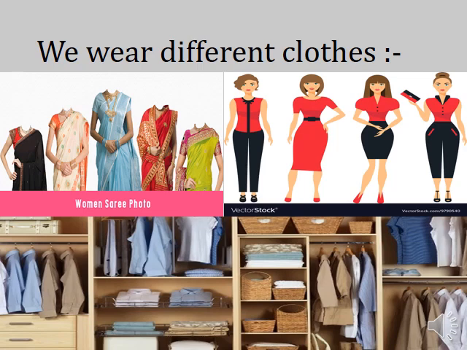Okay, there are varieties. What do women wear? They wear saris, blouses, skirts, tops, frocks, etc. Right? And what are the clothes of men? What do they wear? They wear shirts, pants, shorts, coats, jackets, etc. Women also wear salwar suits, right? And there are clothes for kids also. Okay, these are the different kinds of clothes which we wear. Okay, understood?